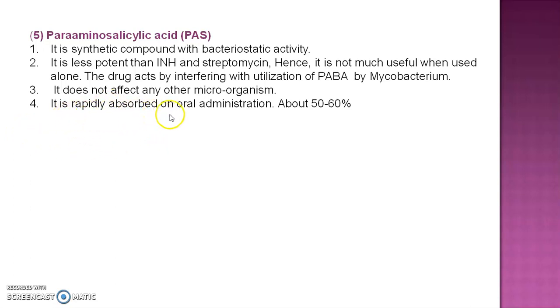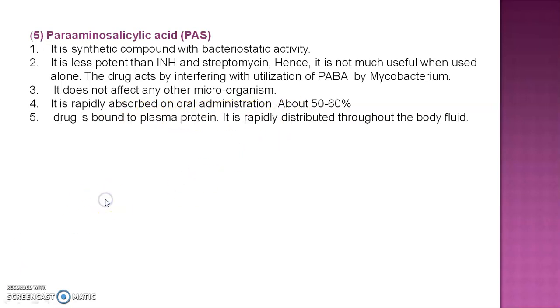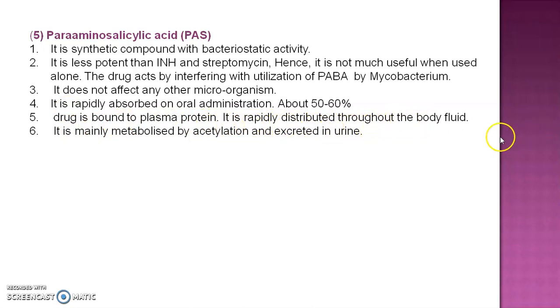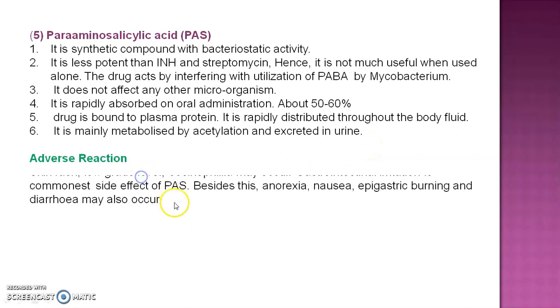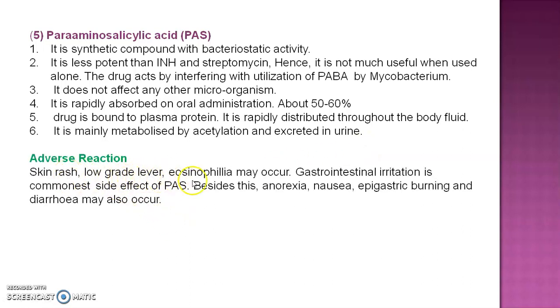It is rapidly absorbed on oral administration, about 50 to 60%. The drug is bound to plasma protein and rapidly distributed throughout the body fluid. It is mainly metabolized by acetylation and excreted via urine. Its adverse reactions include skin rash, low-grade fever, and eosinophilia may also occur. Gastrointestinal irritation is the commonest side effect of PAS. Besides this, anorexia, nausea, epigastric burning, and diarrhea may also occur.